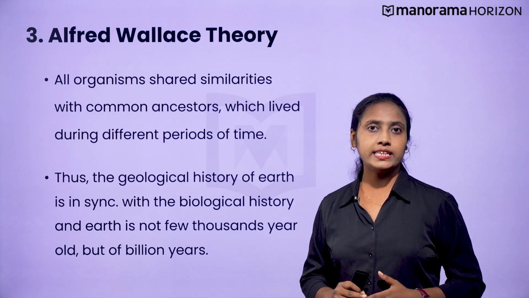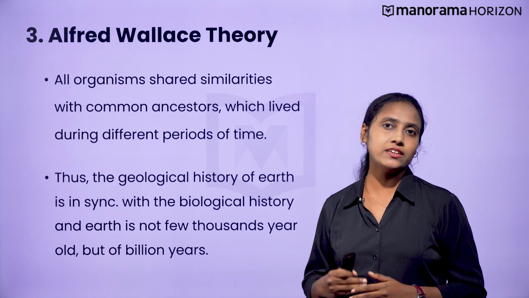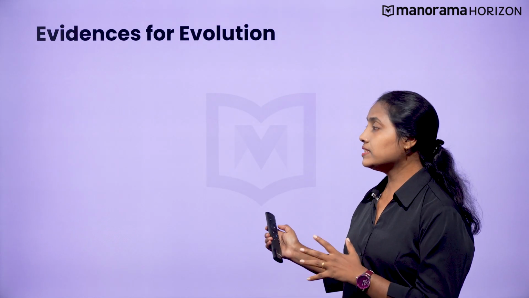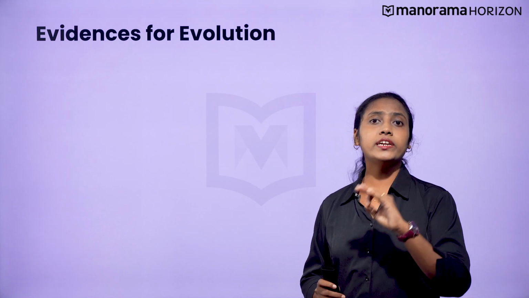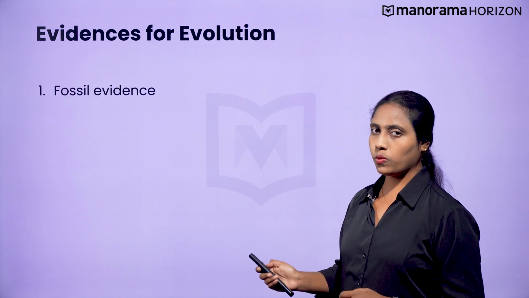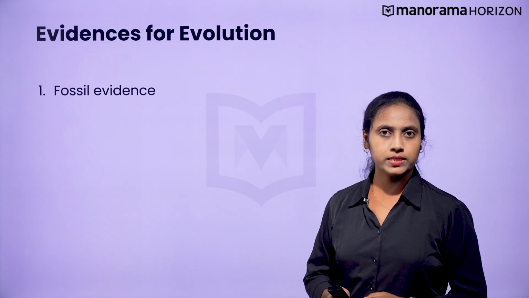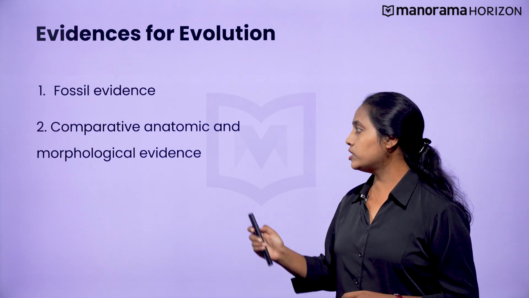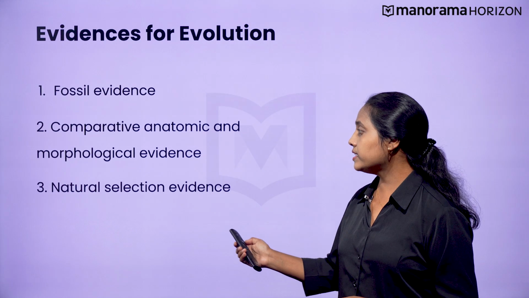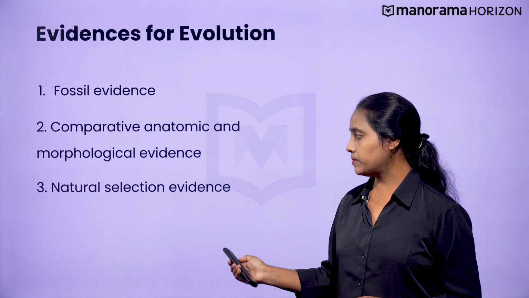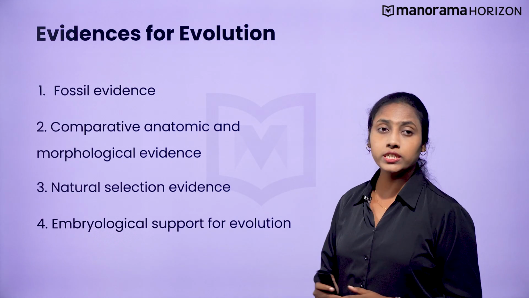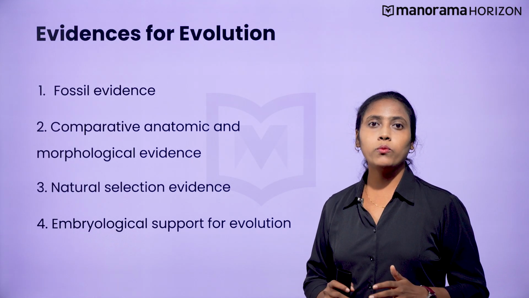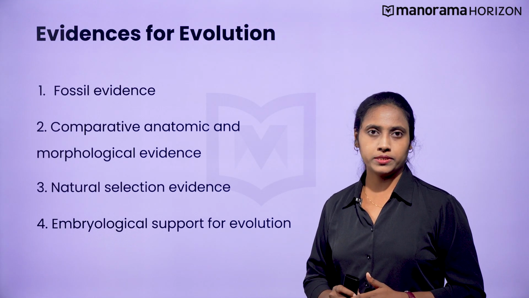We have so far seen the theories which provided basic information about evolution. Now let us examine the evidences for it. There are different evidences for evolution. One is the fossil evidence. The second is the comparative anatomy and morphological evidence. The third is the natural selection evidence. And the fourth is embryological support for evolution. Let us now decode them one by one with examples.